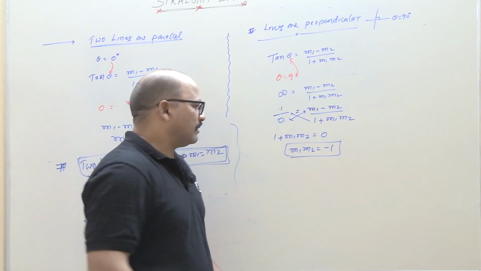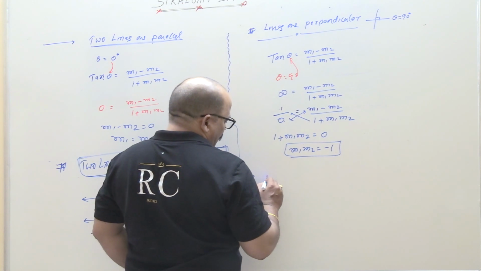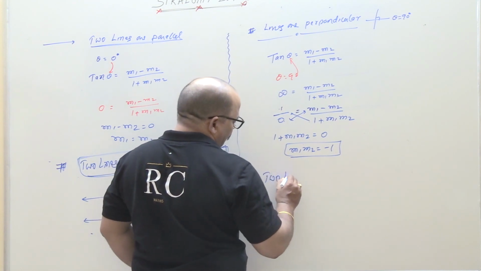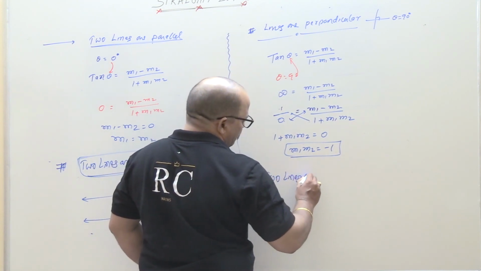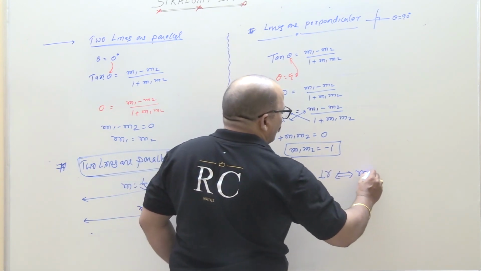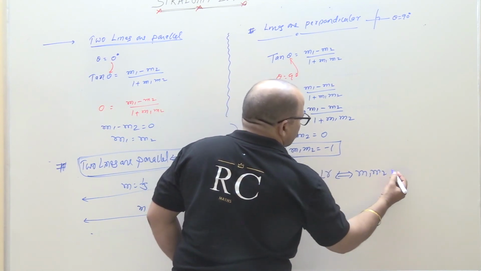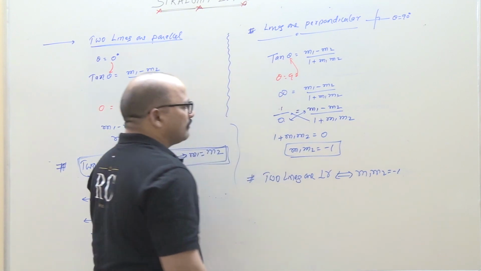So finally I am writing: two lines are perpendicular if and only if the product of the slopes is equal to minus 1.